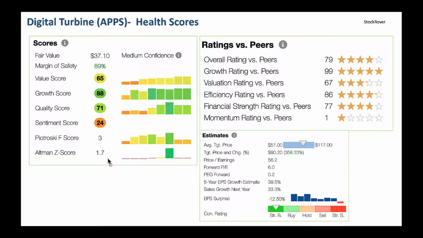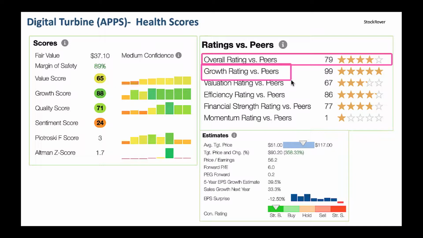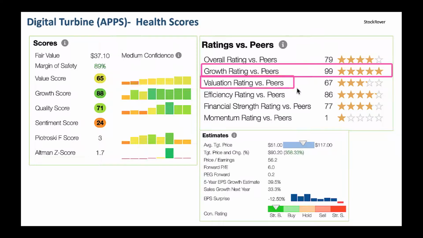And now if we compare Digital Turbine to its competitors and peers, they got a nice overall rating. It's a 79 overall rating. That tells you, compared to competitors, this company is doing great. And from a growth perspective compared to the competitors, it's a 99. That tells you this is a growth company and growing nicely compared to its competitors. From a valuation perspective, slightly pricey as you can see here, more than average, but not super high valuation at this time after it's dropped off here.